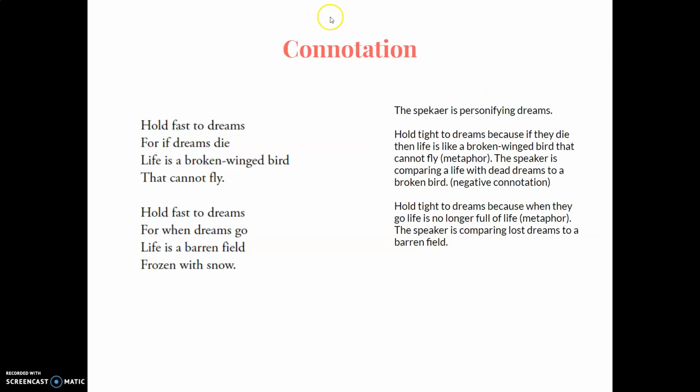Connotation. Now, this is that deeper meaning. I'm looking at that figurative language. I'm looking at what the author is doing. I'm looking at the word choice. I'm looking at things that help me to dig deeper into what the author is saying. So the speaker, and I'm going to spell that here, the speaker is personifying dreams. Okay, so hold fast to dreams, for if dreams die. Dreams are not a person. They cannot die. So the speaker is personifying the dreams.